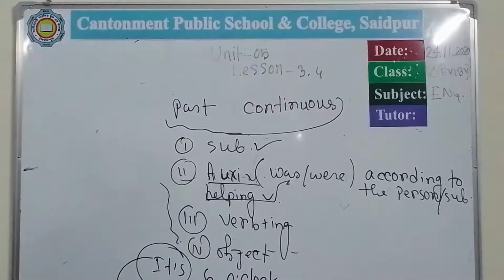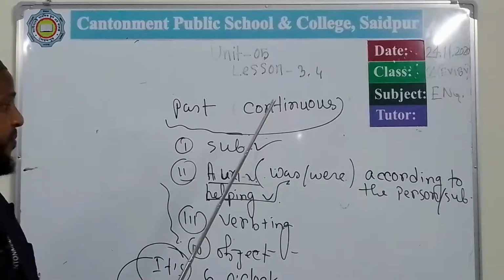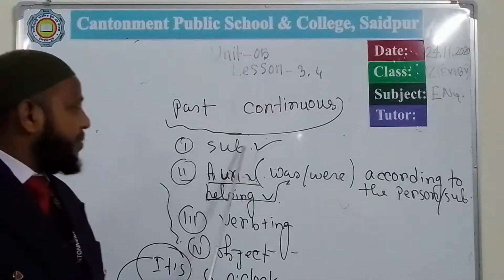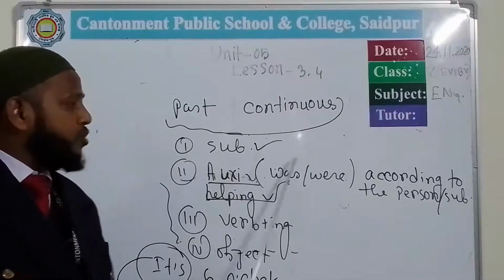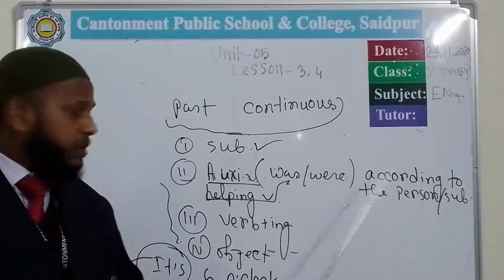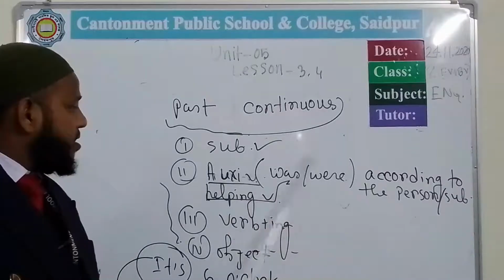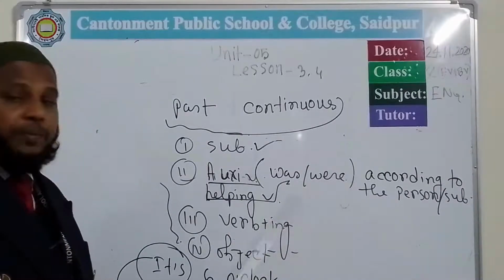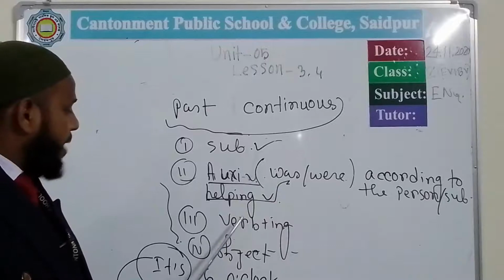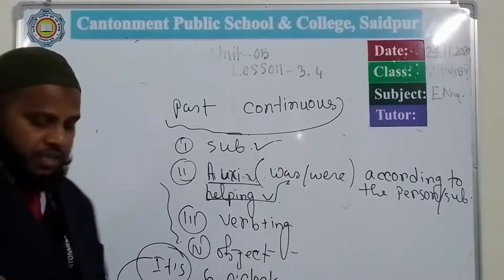So at the last time I will tell you that the past continuous language focus, the formation of the past continuous tense, is the subject at first, then auxiliary verb was or were according to the subject or person, and these auxiliary verbs are called helping verbs also, and then you will have to use verb plus ing, then object.